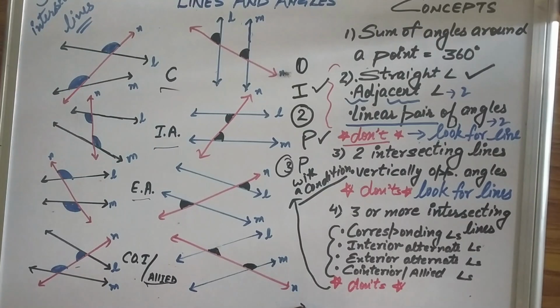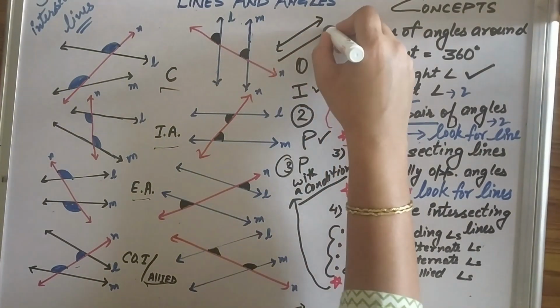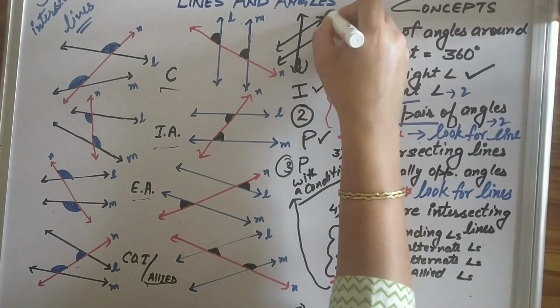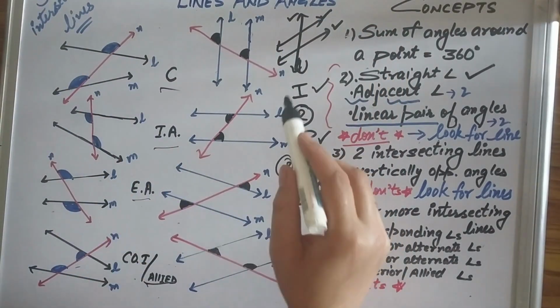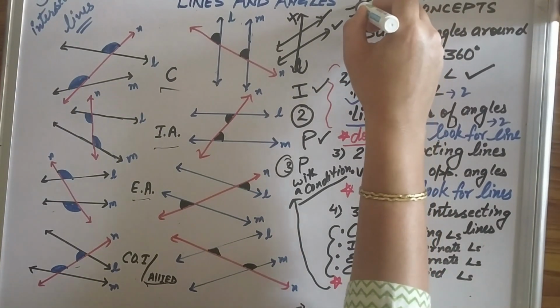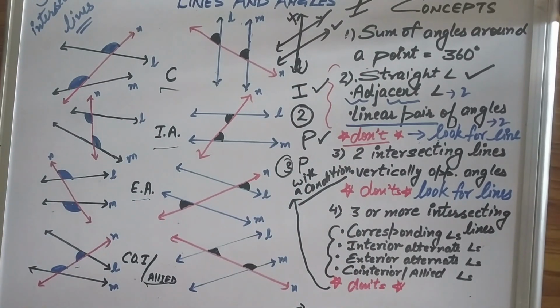Means if you have been given two parallel lines, let's draw it here. If you have been given two parallel lines and you have been given one more line, if these two are given lines and this is not, then this is not a line. Maybe it can be something tilted, means it's not a line, then you cannot use it as a transversal. Then you have to think carefully which properties will be followed and which will not be followed.